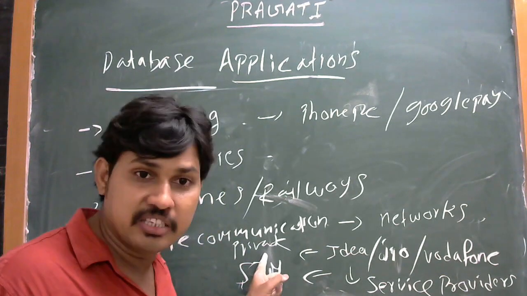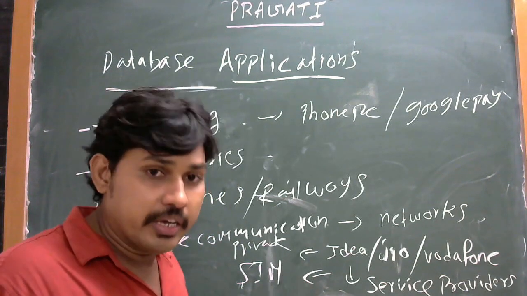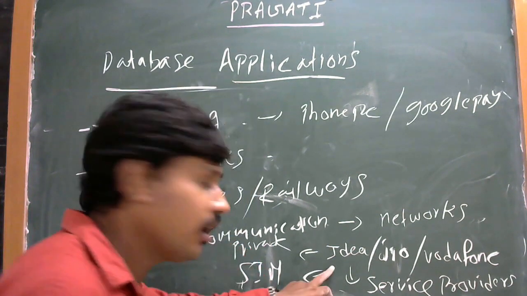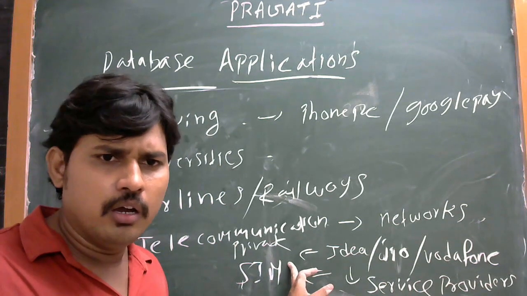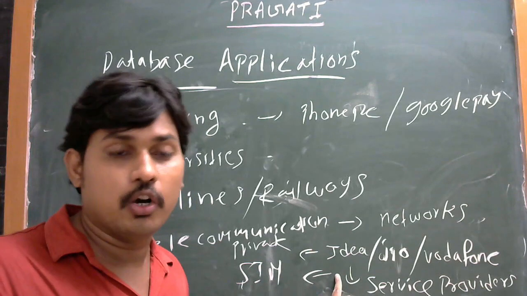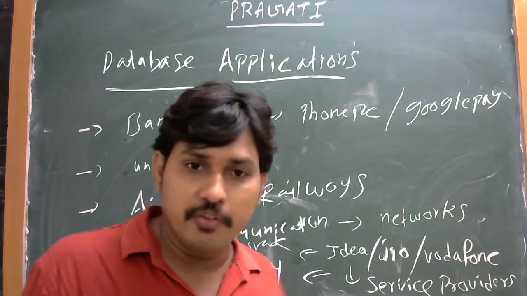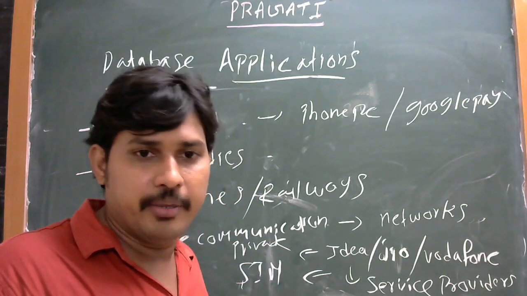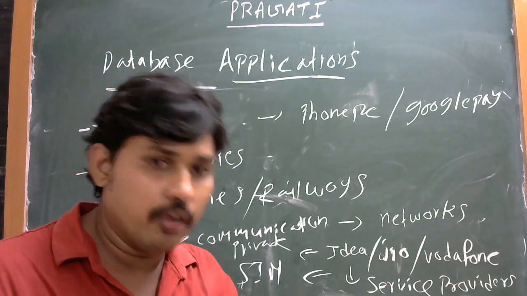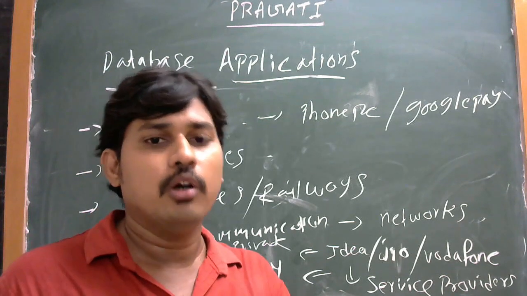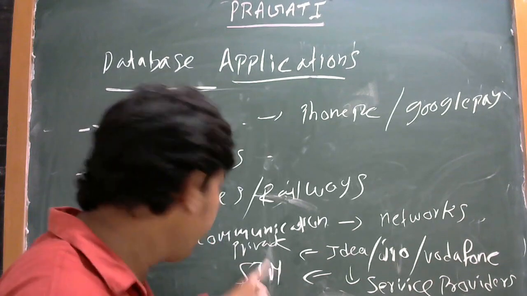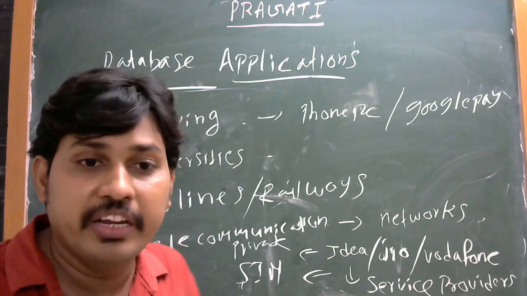When you use the database, for example, the service provider gives information on how many users use this area. He gives the exact number because he is entering the customer details. How many of you are using this service provider is stored in the database. The service provider can tell the number of years you have been using Idea service. Each and every call must be recorded in a private database.